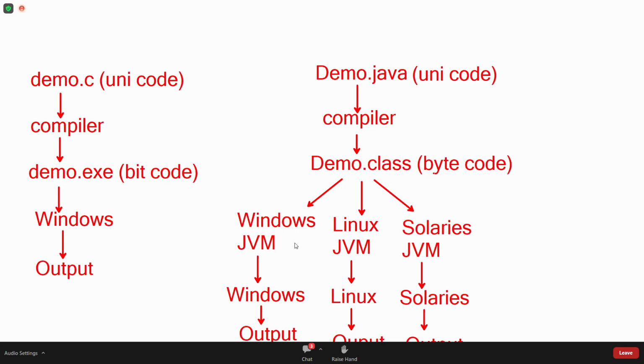But then what will the student think? This program we executed, this is the output, we got it. That is only executed, they'll think. Actually, that is not executed. The operating system doesn't know that. What it knows is only bitcode. But what is generated? Bytecode. Bytecode to bitcode, who will convert? Interpreter. That interpreter, where is it? Inside the JVM.